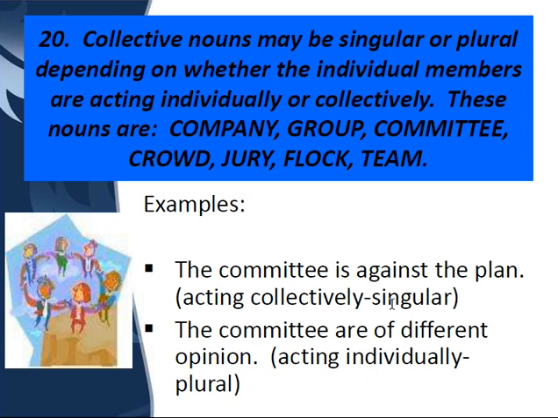Here the committee is acting collectively, so it is against the plan. But when all the committee members are acting individually, we say the committee are of different opinion. Means here we say that the members of the committee are of different opinion. So we can use both is and are depending upon the sense in which the speaker is speaking.